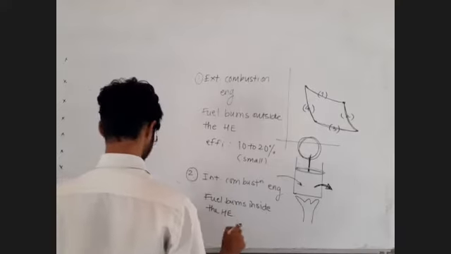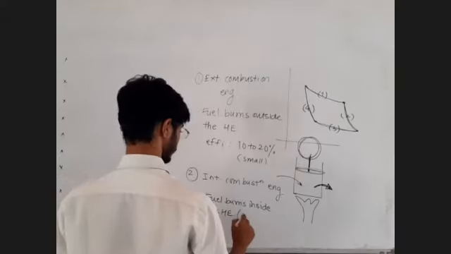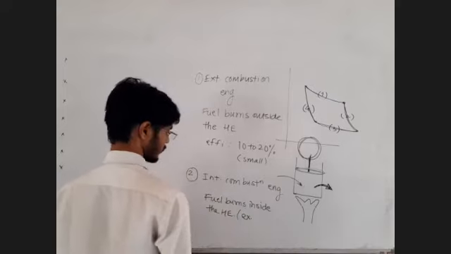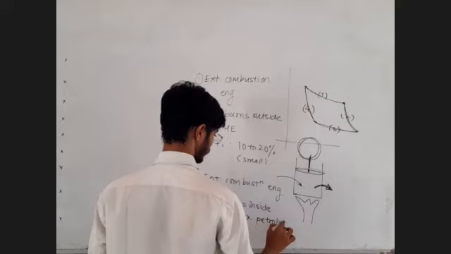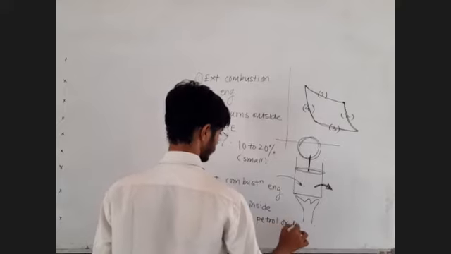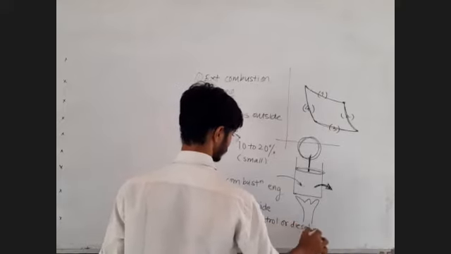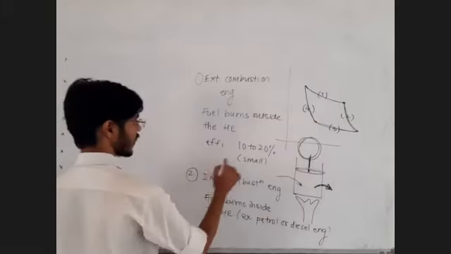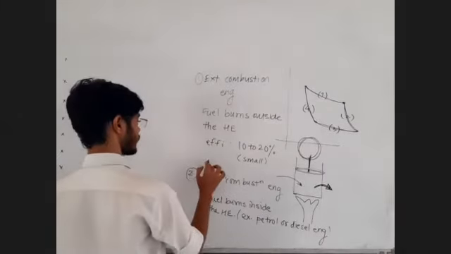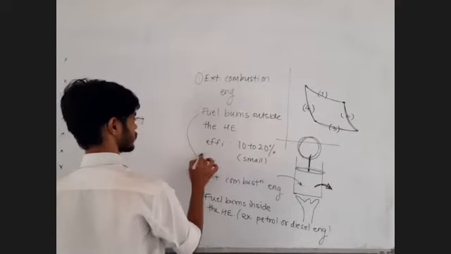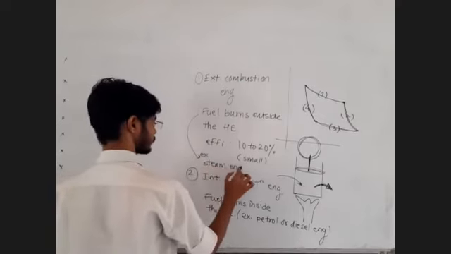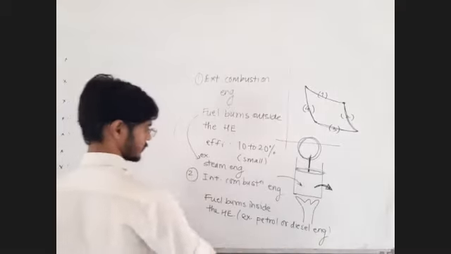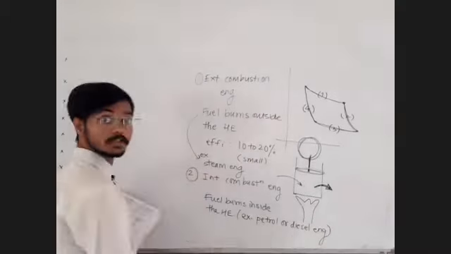Examples are petrol and diesel engines, the vehicles that we use. Here we have the example of steam engine, petrol and diesel engine. Efficiency, just make a note.